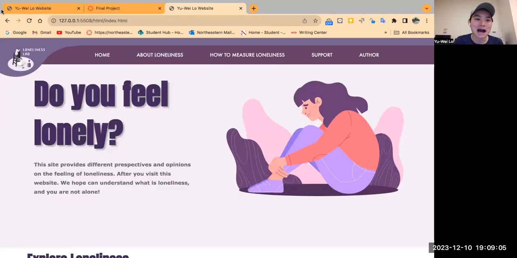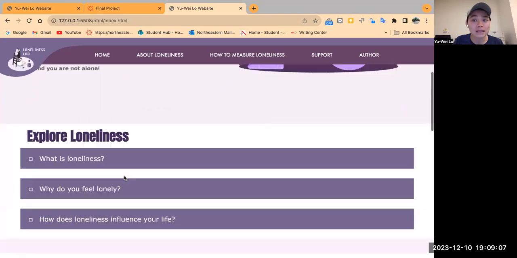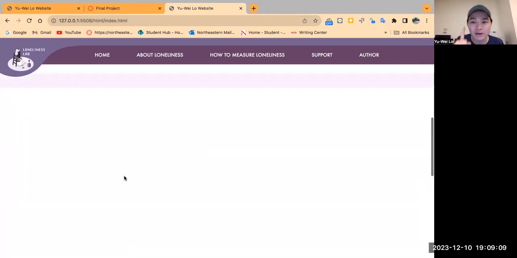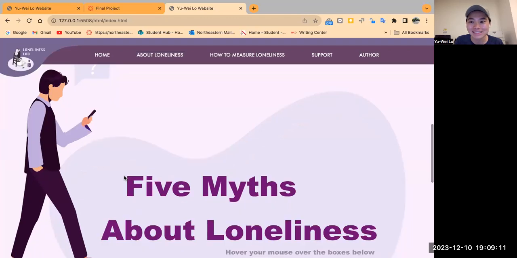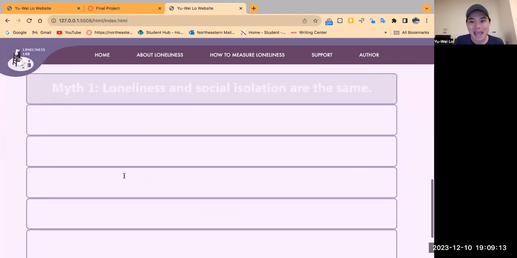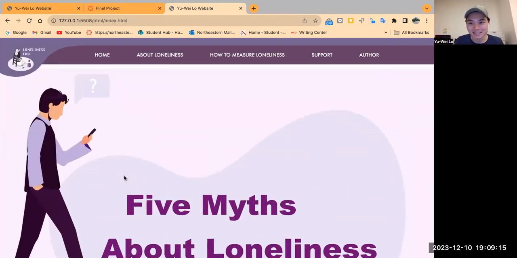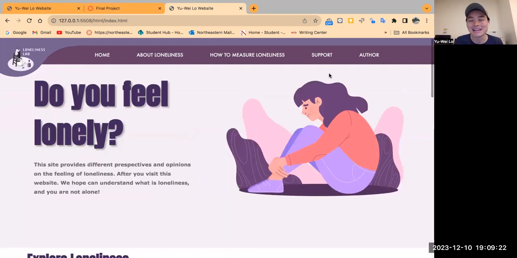Overall, I think this is a really amazing experience, creating my first website in my whole life. I don't think I did a very good job. I tried to make every color the same. That's one of the very interesting parts because I'm a graphic designer. So I tried to make every color very harmonious: purple, grayish, pinkish. I love all of the color and pictures and the experience in this website. That is overall what I want to share. And in the end, I hope I can be a good website designer. That's all. Thank you so much.